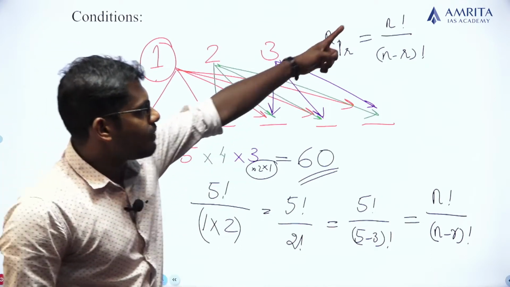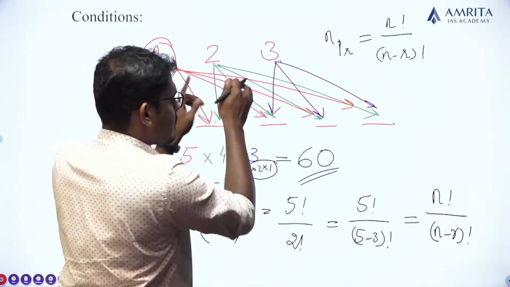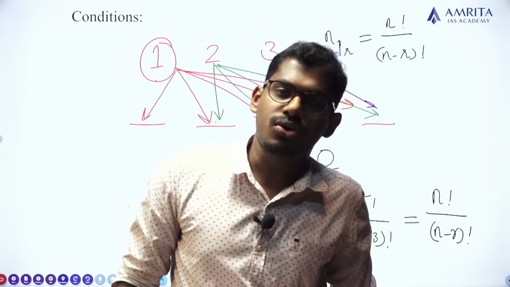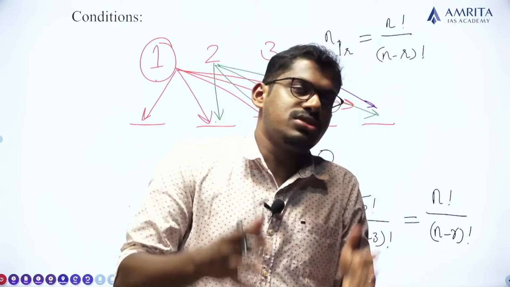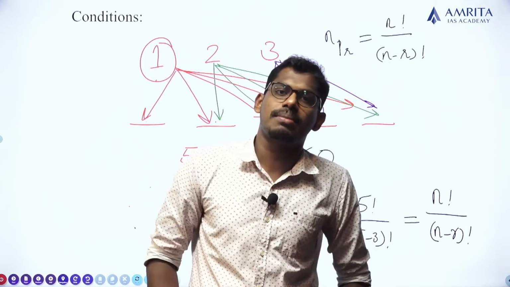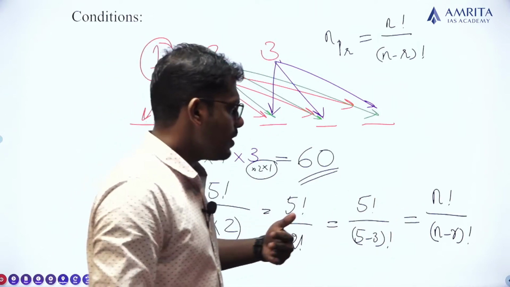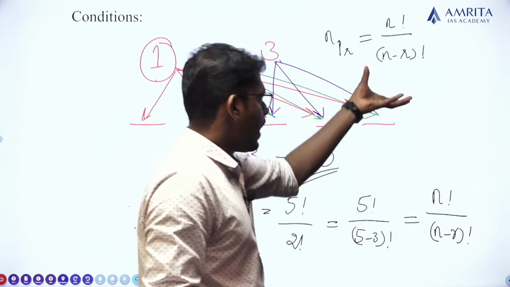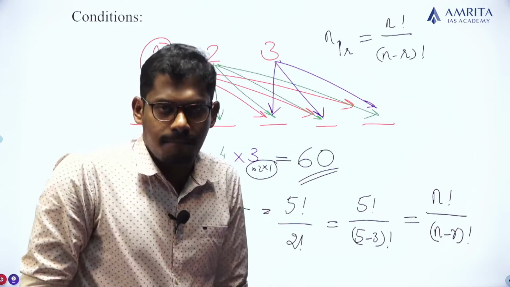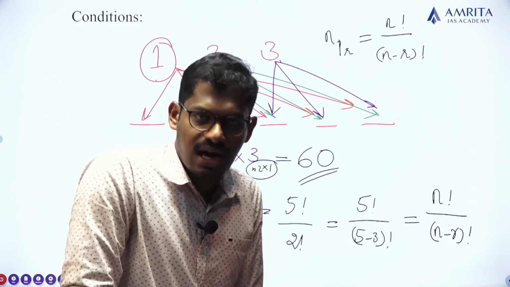I derived this equation using an example so that if a question comes like this, you will know it has to be solved by the concept of permutation, using the formula nPr equals n factorial divided by (n minus r) factorial.